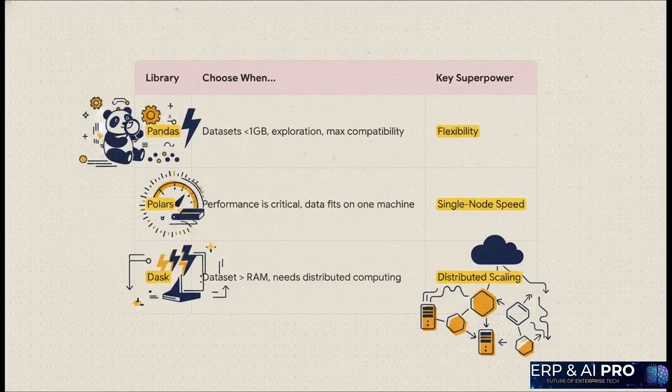Okay, here's the simple guide. When should you use pandas? When your data is pretty small, let's say under a gigabyte, or when you're just doing some quick interactive exploration. Its huge ecosystem is also a major win. But when performance is everything and your dataset fits on your machine, that's Polars' time to shine. It's the king of single-node speed.